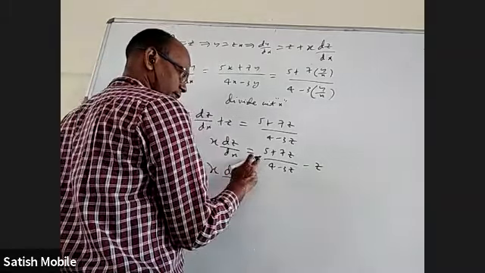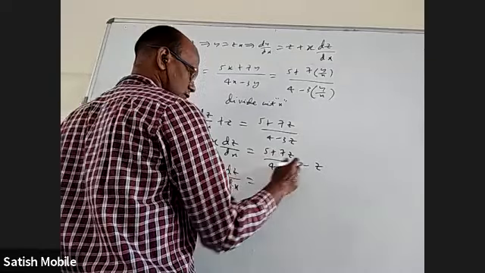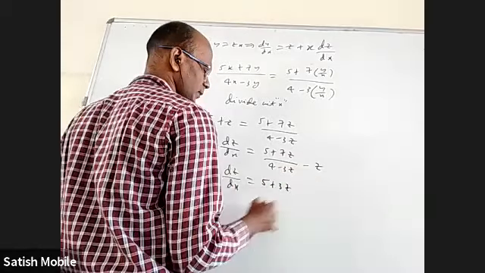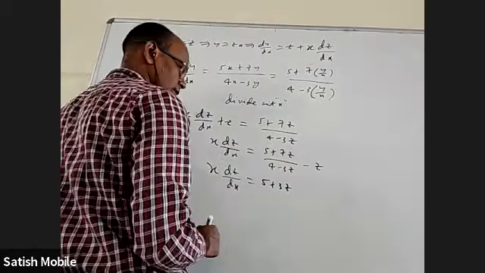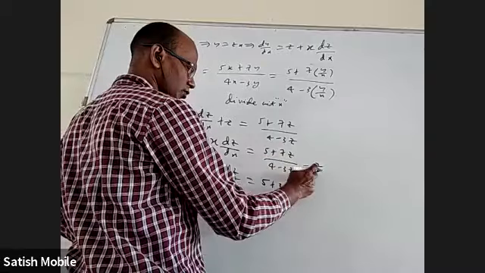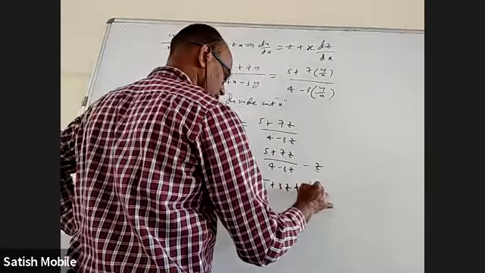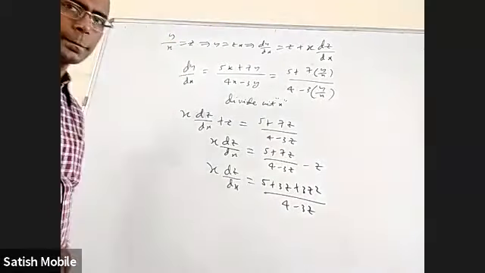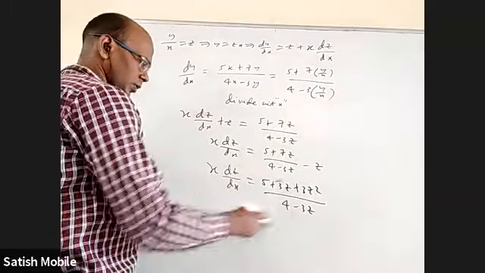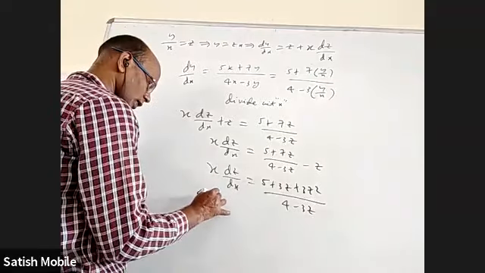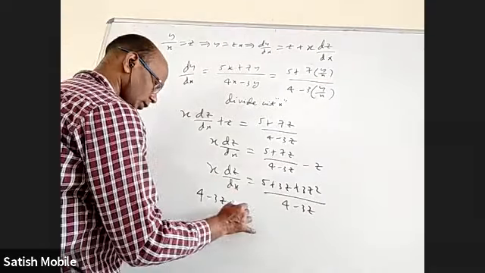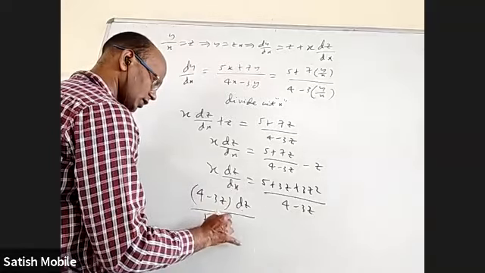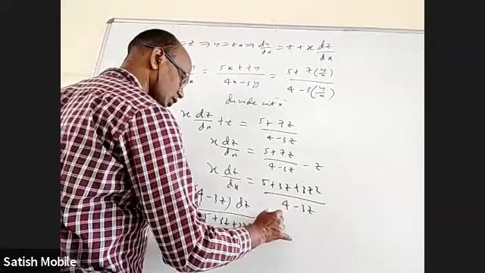I'll get 7z, constant 5, 7z minus 4z is 3z, so plus 3z, again plus 3z squared, by 4 minus 3z. Now I can bring this here, so (4 minus 3z) into dz by (5 plus 3z plus 3z square) equal to dx by x.